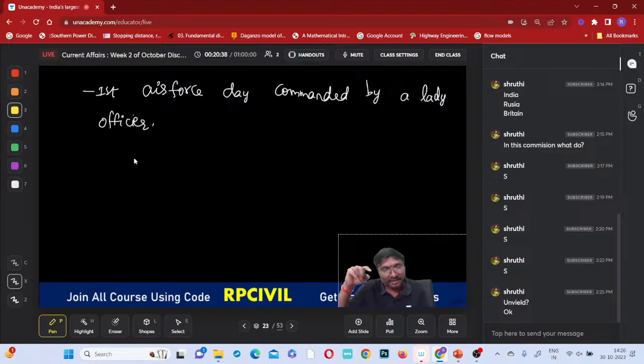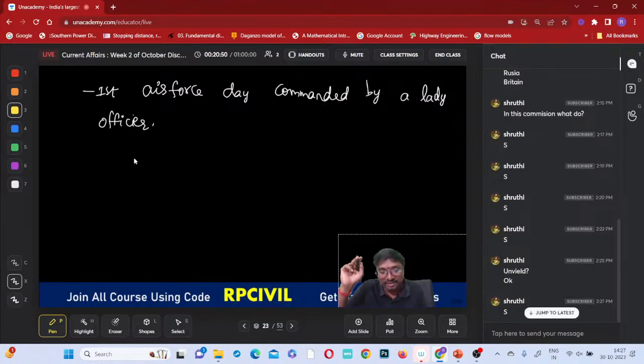In our national emblem, you will have the Ashoka lions, right? Below these lions, what is written? Everywhere Satyameva Jayate is written, isn't it?